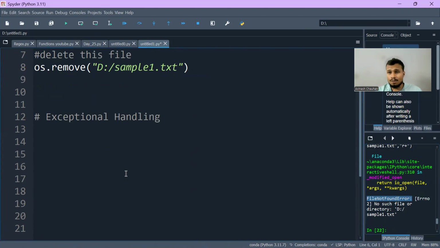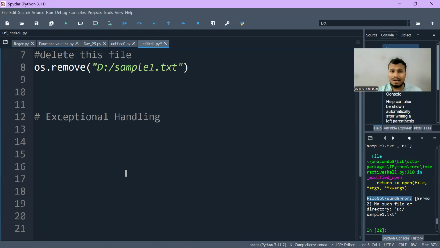If you want your program not to be terminated abruptly in between, for that reason we use exception handling. Whatever exception we get, we have to make sure our whole program runs and doesn't get terminated in between.